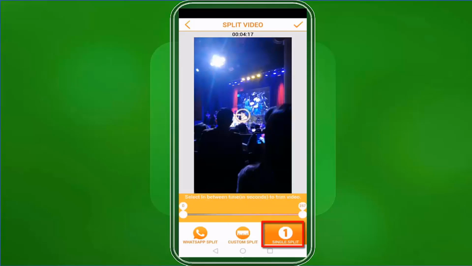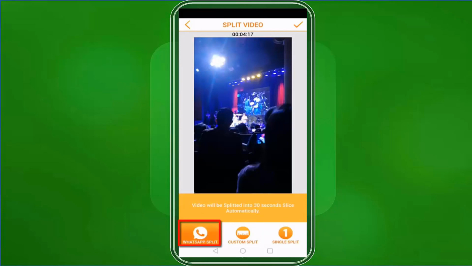If you tap on Single Split, you may notice that you have 2 points in your slider. You can slide the right point in the middle and this will trim your video within this range. Let's use the WhatsApp Split option since it will be easier for us to use it and upload multiple 30-second clips to our WhatsApp account as stories.